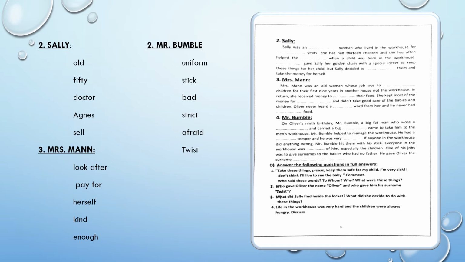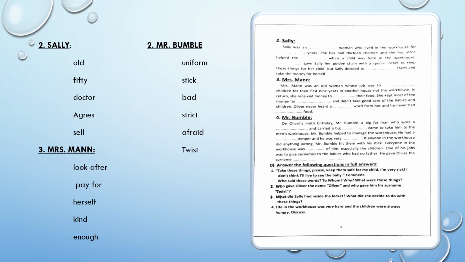Number 4, Mr. Bumble. On Oliver's 9th birthday, Mr. Bumble, a big fat man who wore a uniform and carried a big stick, came to take him to the men's workhouse. Mr. Bumble helped to manage the workhouse. He had a bad temper and he was very strict. If anyone in the workhouse did anything wrong, Mr. Bumble hit them with his stick. Everyone in the workhouse was afraid of him, especially the children. One of his jobs was to give surnames to the babies who had no father. He gave Oliver the surname Twist.